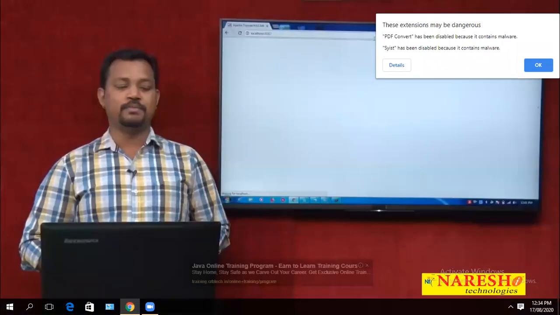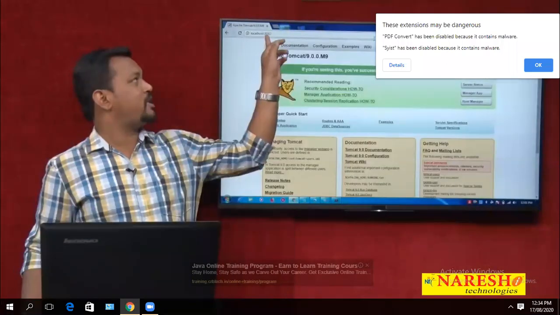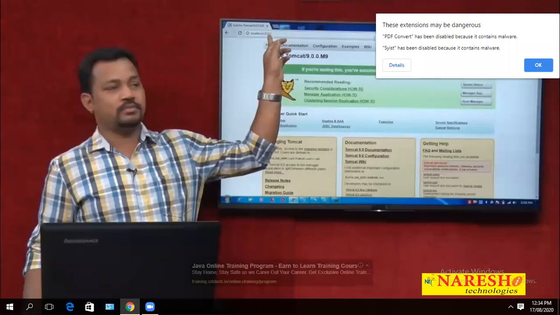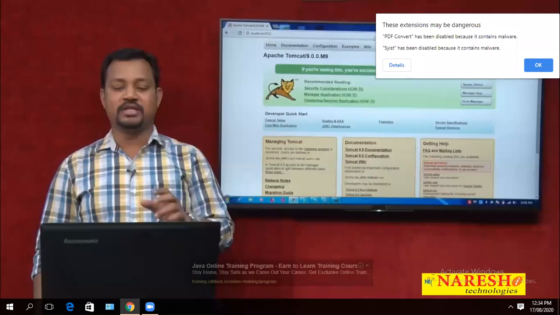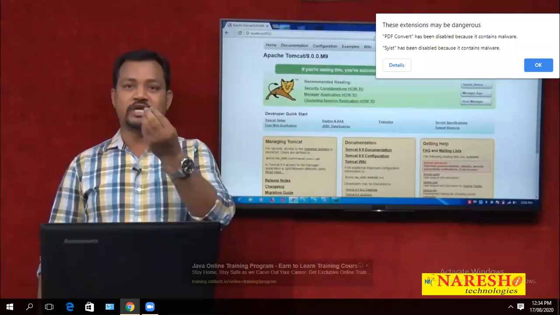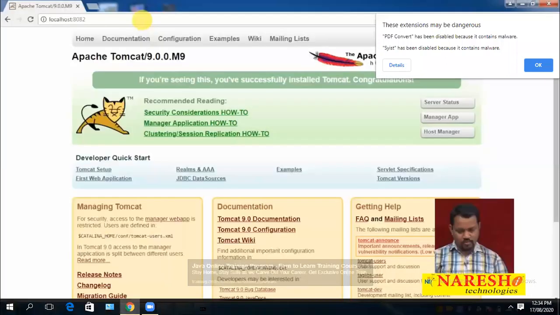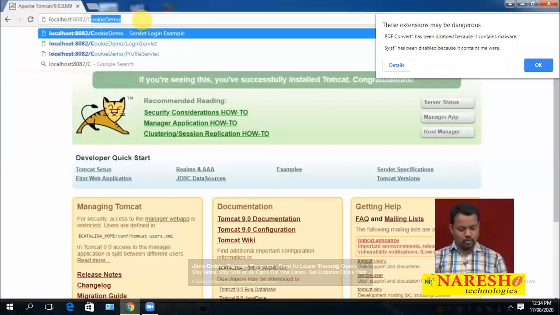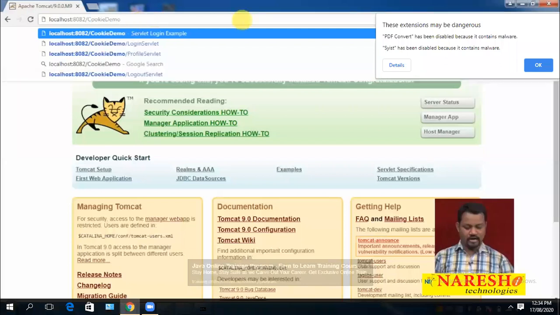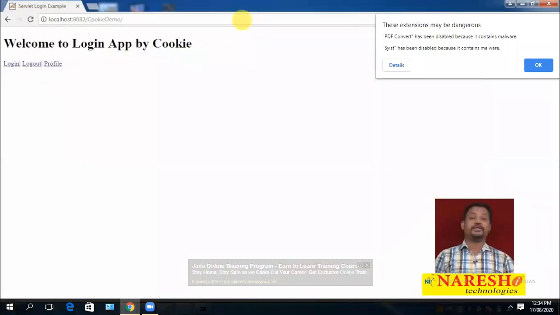I am using http://localhost:8082. I see that the Tomcat server is responds to my web browser, followed by looking for the cookie demo deployment directory. I got one page here.